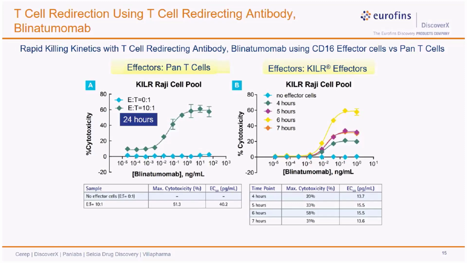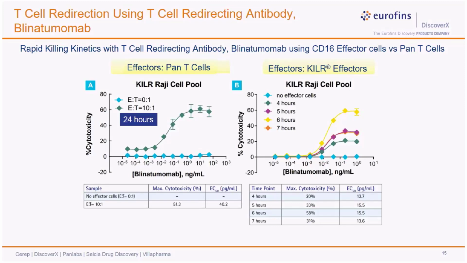When you compare that to our killer CD16 effector cells, what you can see from this time course is that the kinetics is much faster than we typically observe with the pan T cells. An optimal response that is comparable to what we saw with pan T cells could be achieved with only a 6-hour incubation of the BiTE molecule with the killer CD16 effector cells. So this is important: the killer CD16 effector cells made the assay kinetically more efficient.